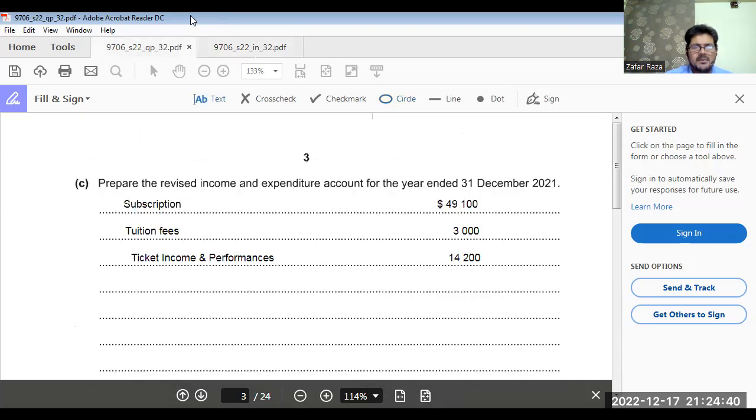Now, so we have to add only 3 items here. So we will add only 3 items. And after adding 3 items, what we get here? 49,100 plus 3,000 plus 14,200. 66,300. Okay. Now heading, expenditures.